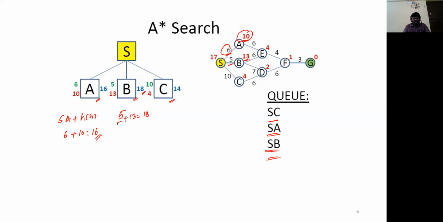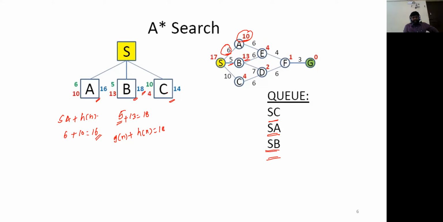Here 5 is the g of n, and 13 is the h of n, which gives 18. Can you understand? Anyone can quickly unmute yourself and respond. Am I audible? Yes, sir. Okay, thank you, Abdul.